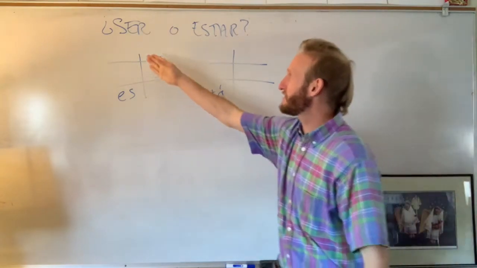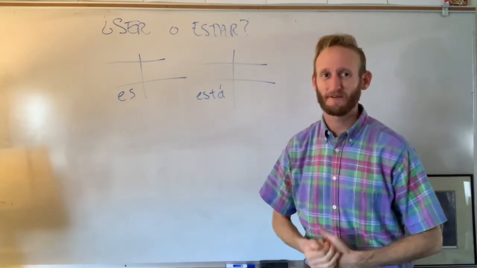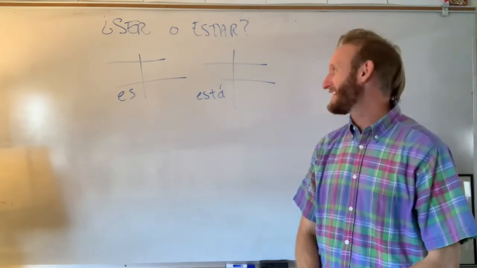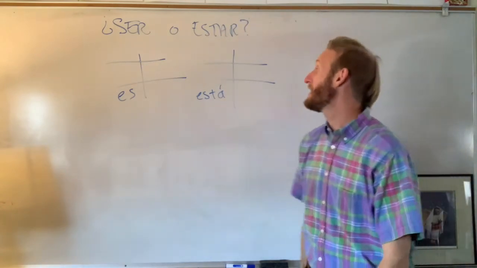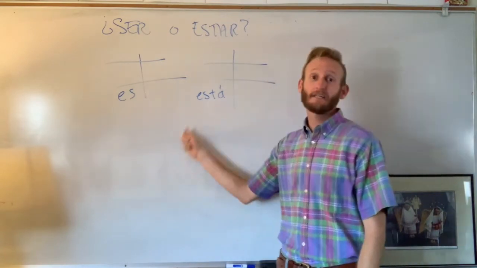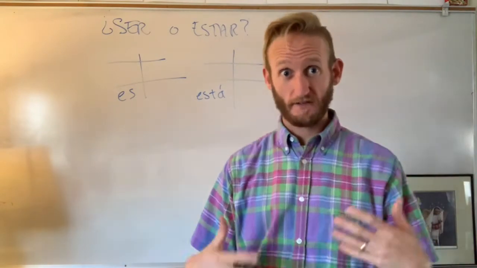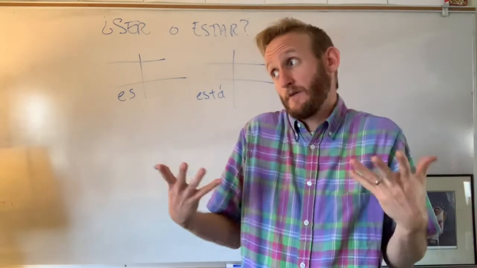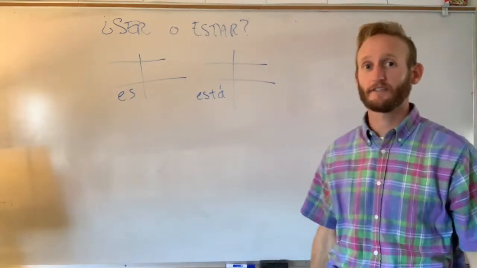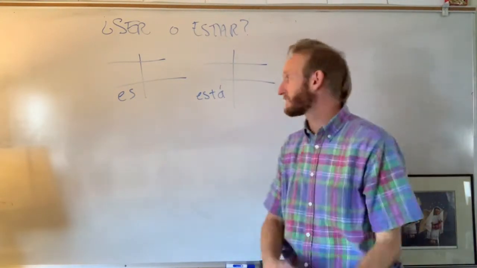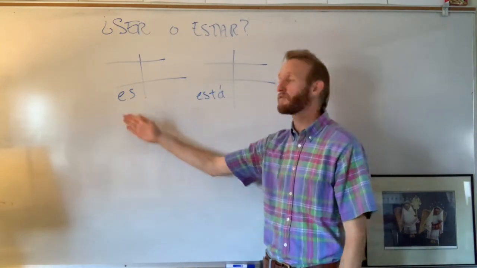Hoy día nosotros exploramos ser o estar. They both mean to be, but we have two different verbs to express this in Spanish, and let's begin unpacking all of this information. Let's start with what we do know. We know es and está, and of course, our TPR or action that we associate with each is es, right? It is what it is, es, and está, right? A location, right? So es, and está. And these are the third person singular conjugations of the verb, both meaning is, right?